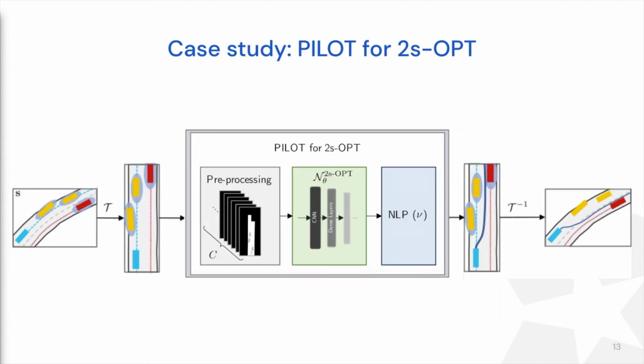In our use case of Pilot for 2S-opt, we use the same second stage as 2S-opt does, the NLP solver, for the efficient optimizer of Pilot. Following the Pilot framework, we use the trained neural network, which has been trained on 2S-opt with L2 loss, to warm start initialize this NLP optimizer.